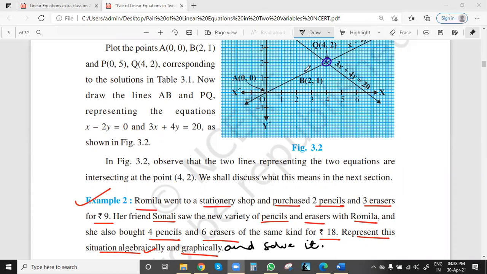Next time we'll take, then we'll discuss. No one got the equations.